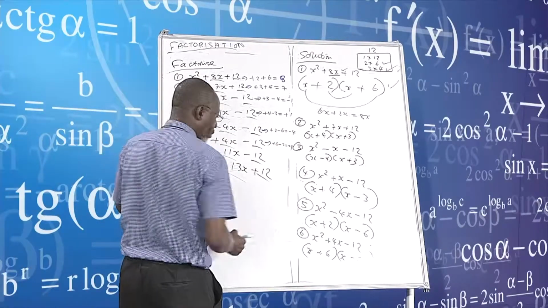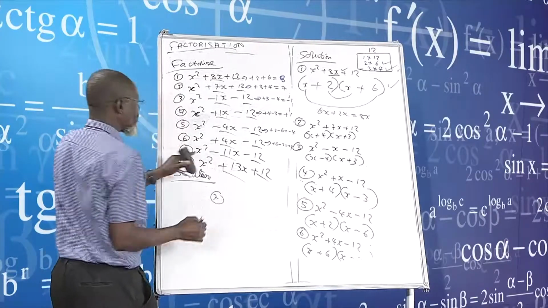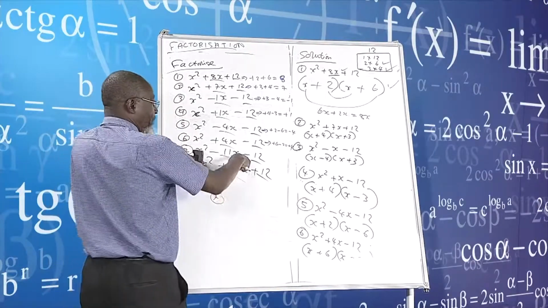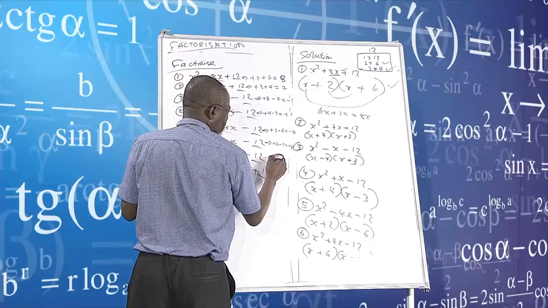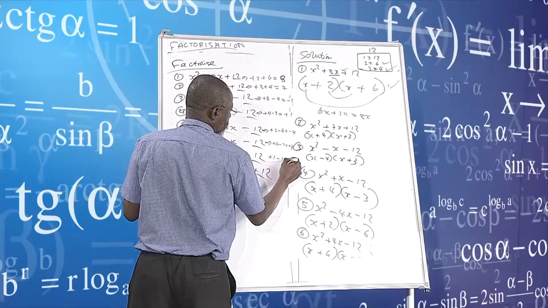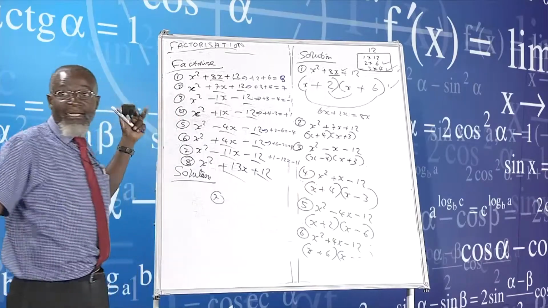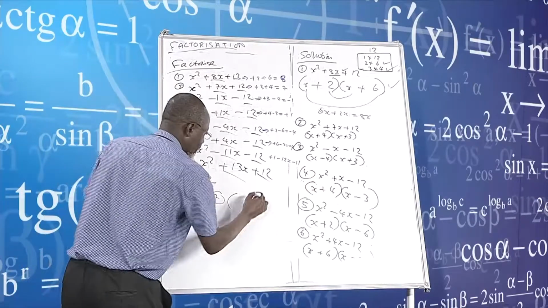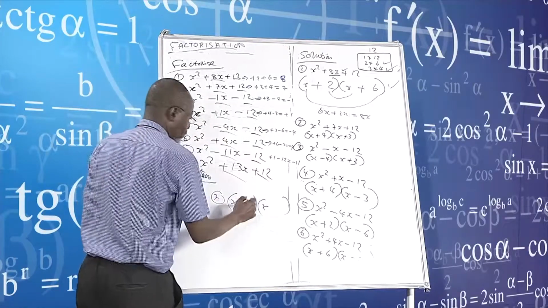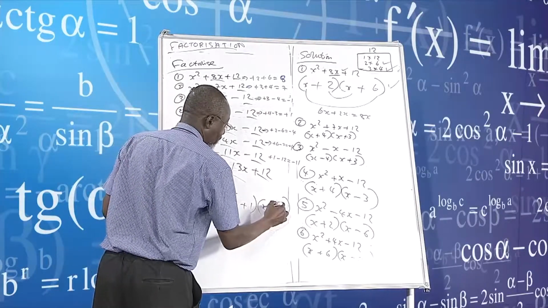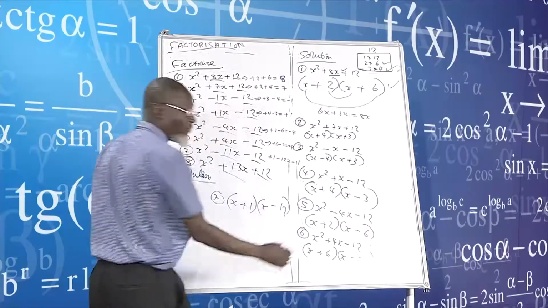And then the last ones, number 7. Okay, I see minus 11, so I look at 1 and 12. What gives me minus 11? So I will now come here and say x, and then x, right. My solutions are 1 and minus 12.